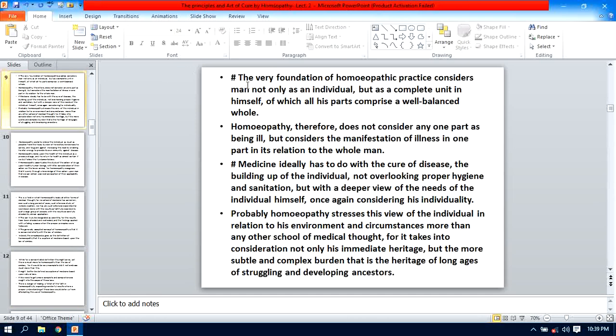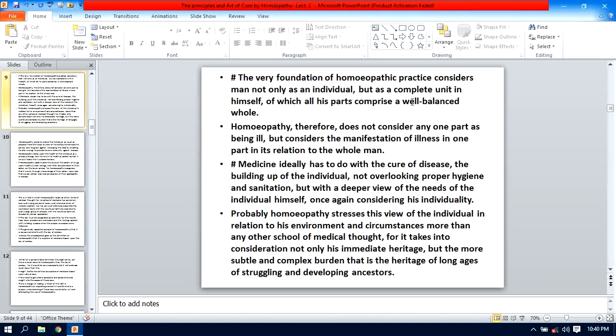Let us take the next paragraph. The very foundation of homeopathic practice considers man not only as an individual but as a complete unit in himself, of which all his parts comprise a well-balanced whole. Homeopathy, therefore, does not consider any one part as being ill, but considers the manifestation of illness as one part in its relation to the whole man.